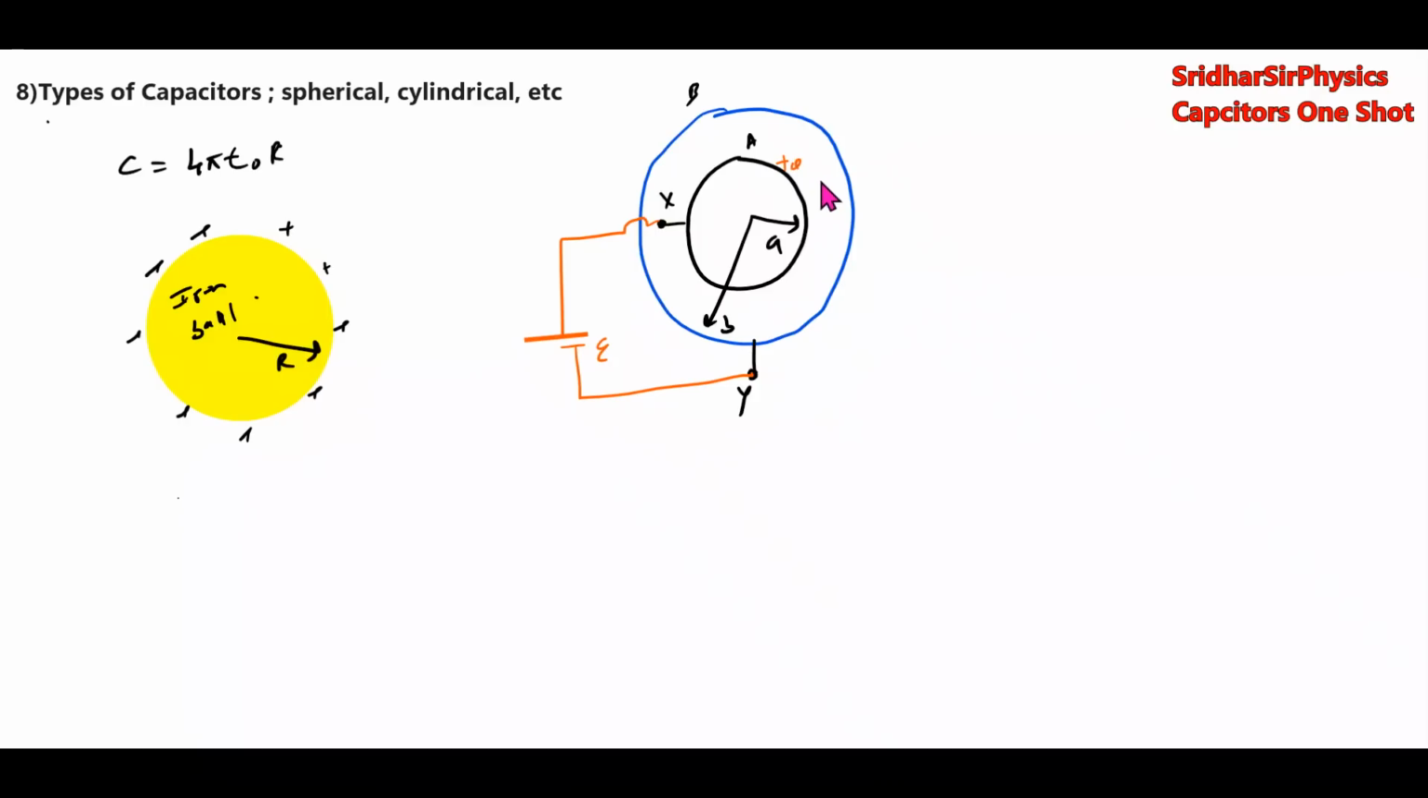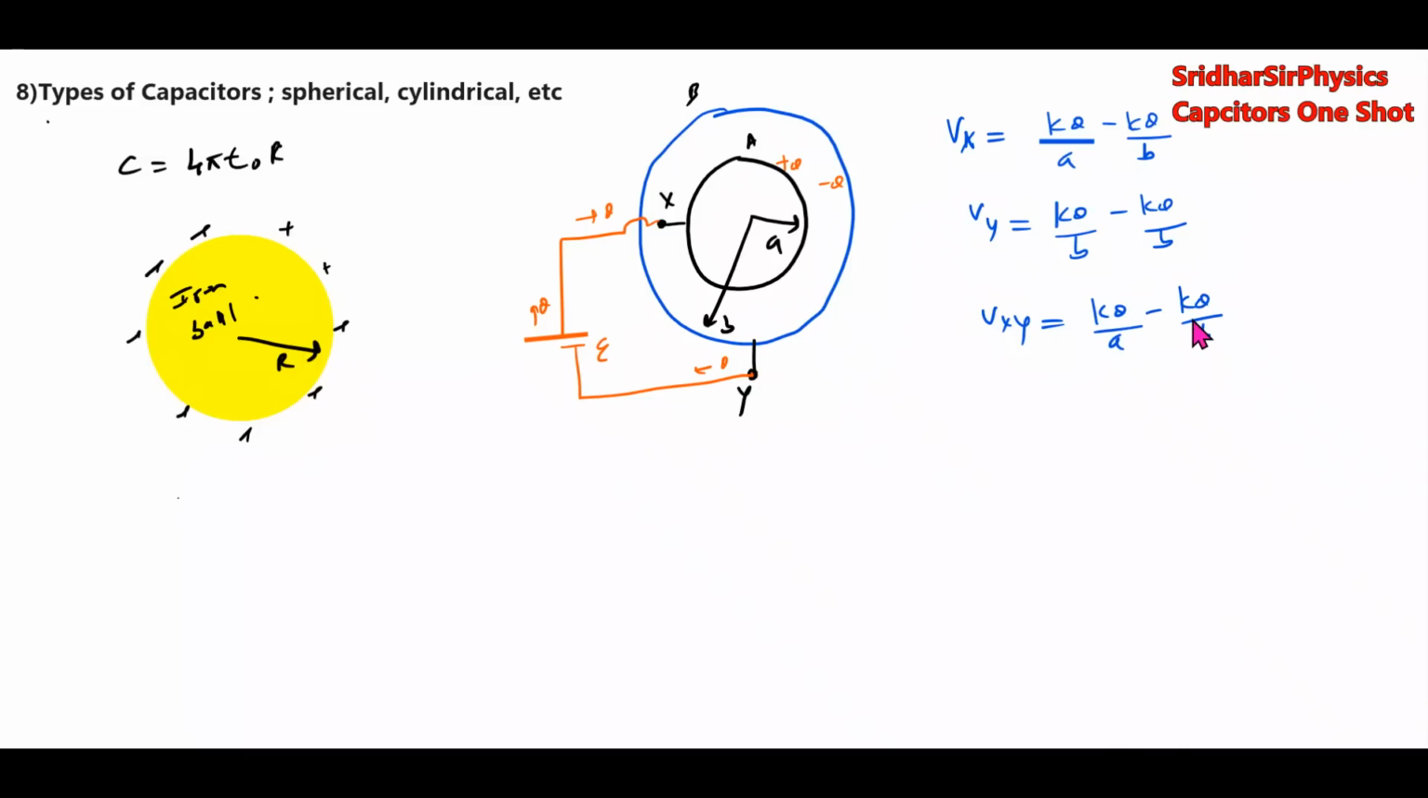This will go in, deposit plus Q, minus Q and plus Q यहाँ से पास होता है. So this one basic idea. Then potential difference calculate करेंगे. Potential of X और शेल A, this should be equal to kQ by a minus kQ by b. Potential of shell b, kQ by b minus kQ by b. So Vxy equal to kQ by a minus kQ by b.